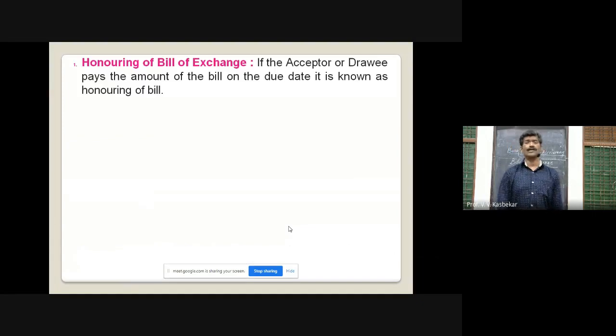Then honoring of bill of exchange. If the acceptor or drawee pays the amount of the bill on due date, it is known as honoring of bill. That means the payment of bill is made on due date. It will be honoring of bill of exchange.